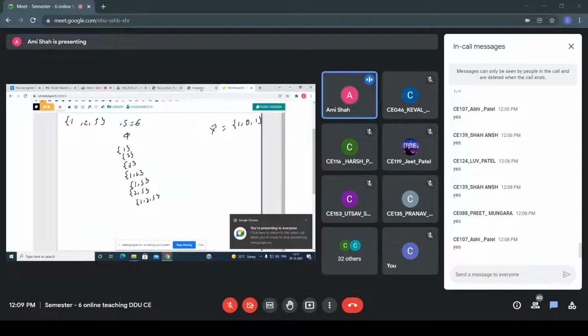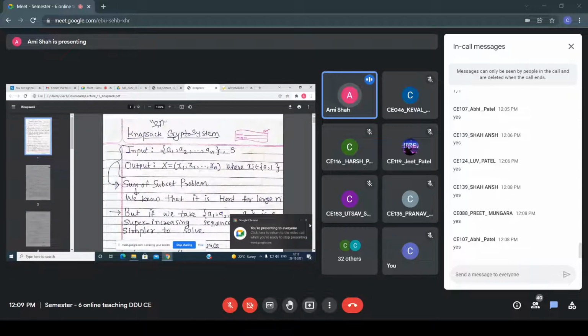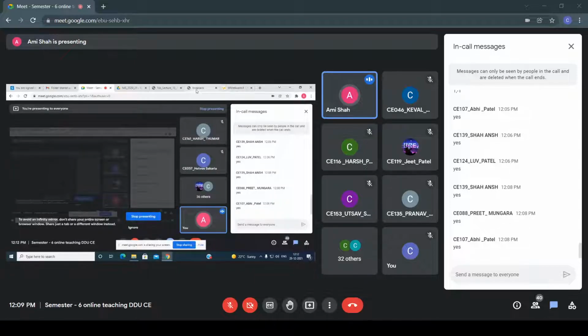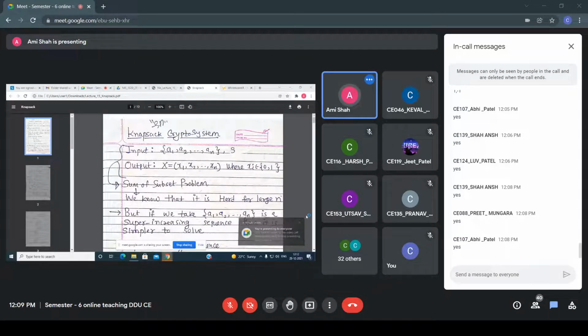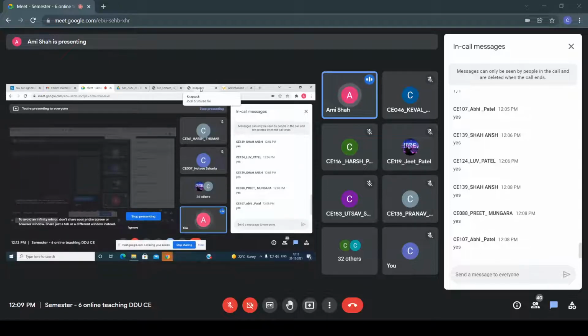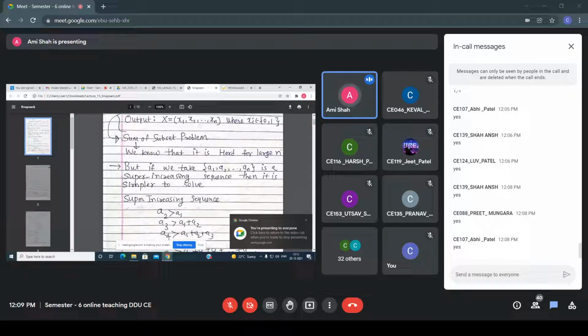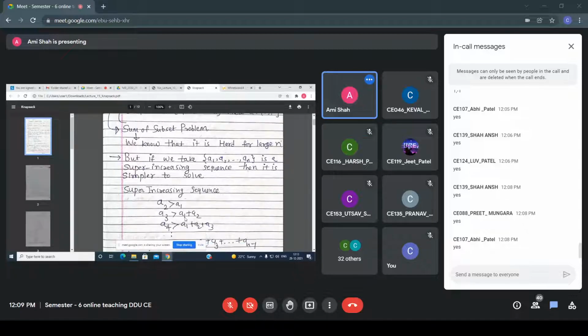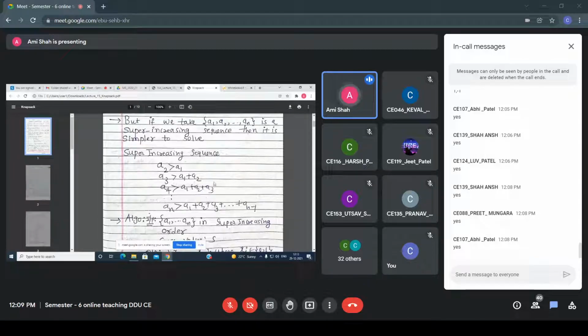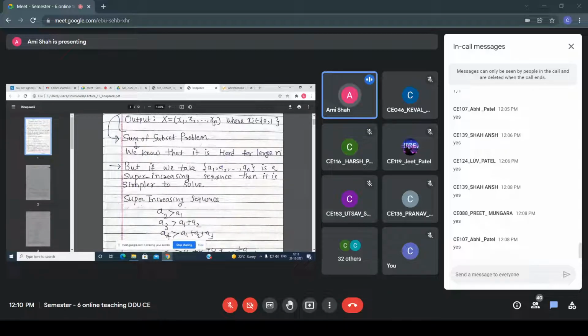So the sum of subset problem is very hard for a large n, because trying all the subsets takes exponential time. That's why, if we take a1, a2, up to an as a super increasing sequence, then it's simpler to solve. In a super increasing sequence, a2 is greater than a1, a3 is greater than a1 plus a2, a4 is greater than a1 plus a2 plus a3, and an is greater than the sum of all previous terms. So, got what I'm trying to say, everyone? That is the sum of subset problem.